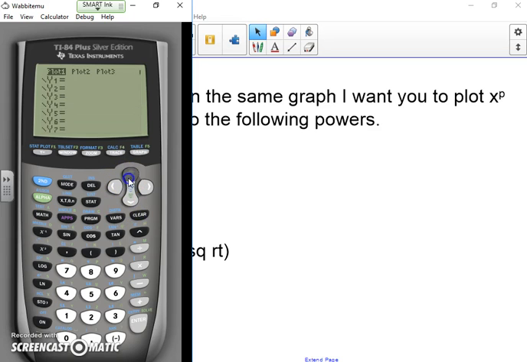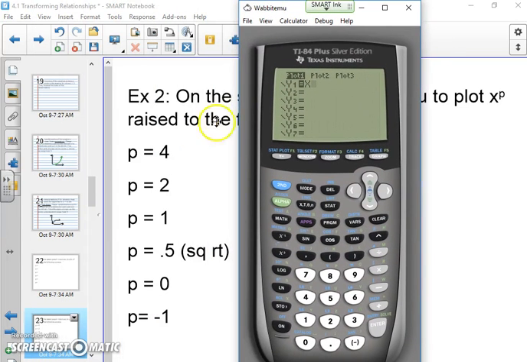Now I only care about the first quadrant when working with these kinds of things. So I'm going to go X, and I'm going to move my calculator this way first. I want to do all of these, so I'm going to go to the fourth power first, and then I'm going to have X squared, and just X by itself, and then I want the square root of X, and then X to the power of 0 is just 1, so you can plug in X to the power of 0, or you can just put in 1.